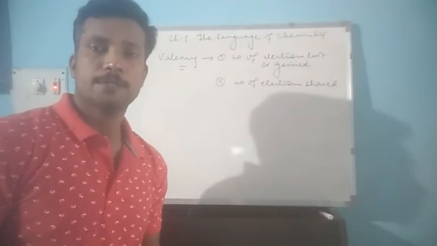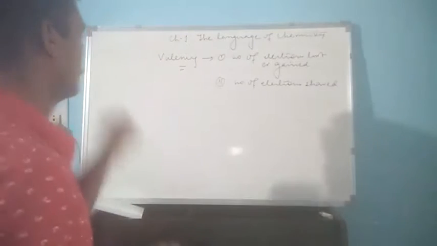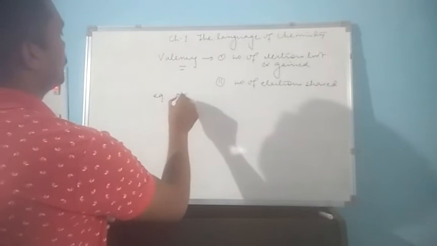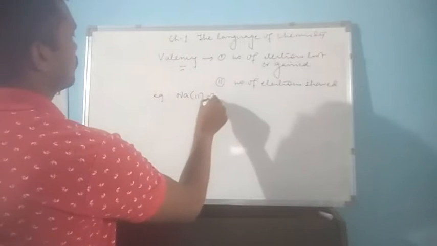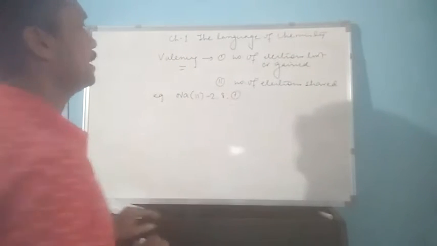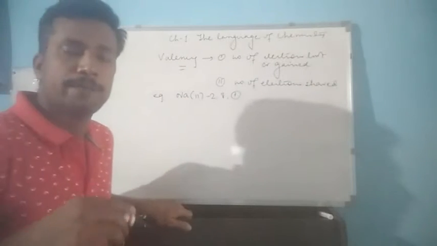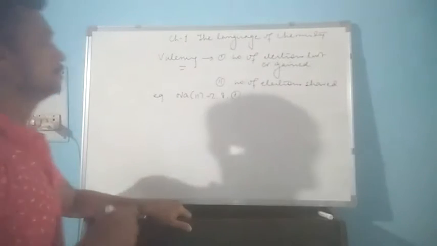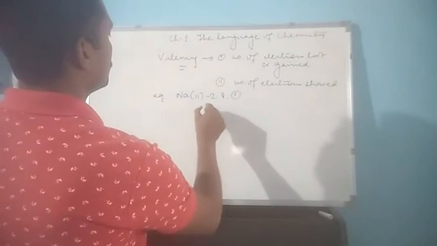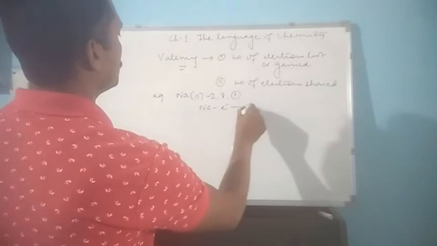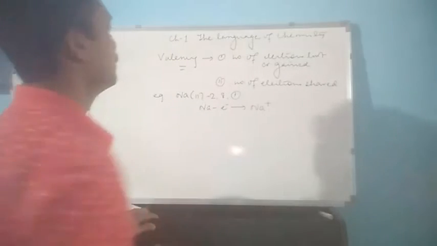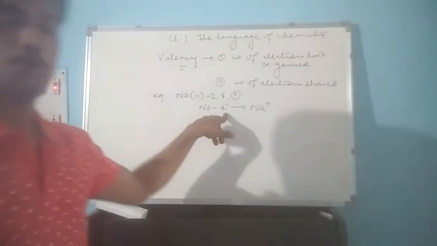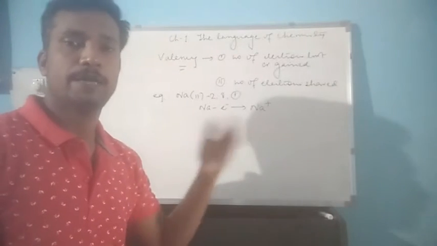Let us take some examples to understand. Suppose sodium has 1 electron in the valence shell, so sodium can lose 1 electron and hence its valency is 1. So sodium loses 1 electron to form sodium ion. So this 1 electron so lost by sodium will be the valency of sodium.